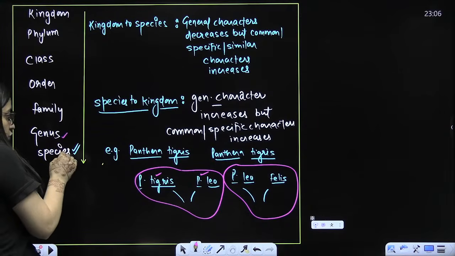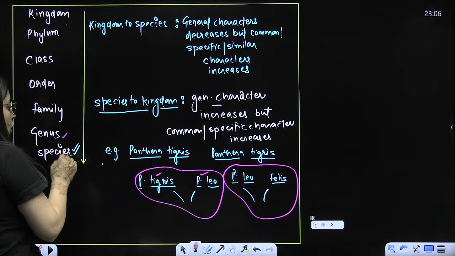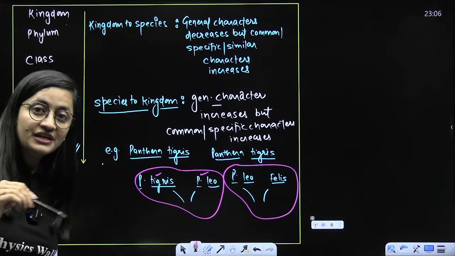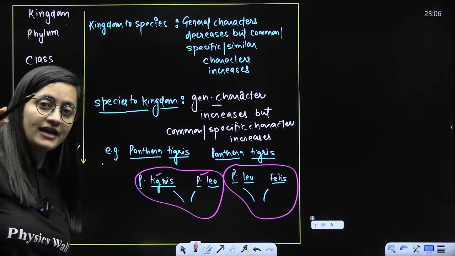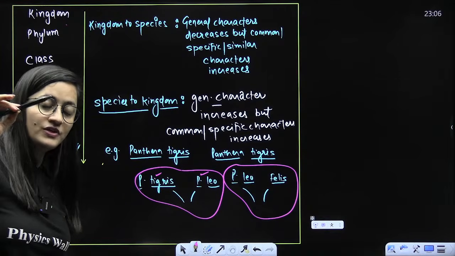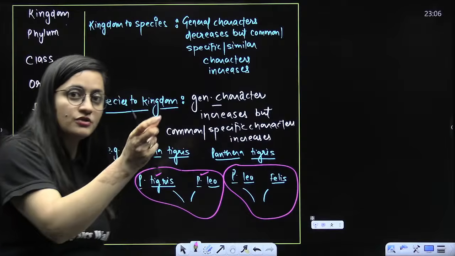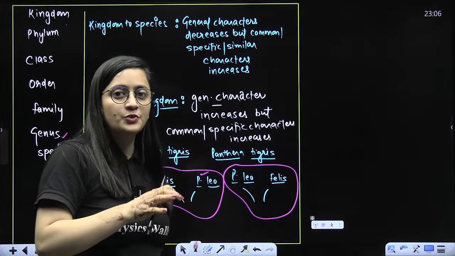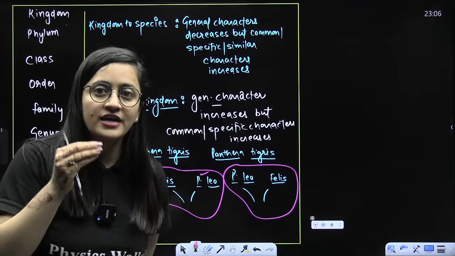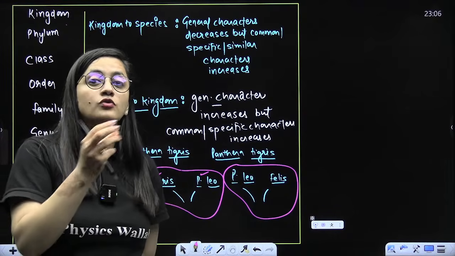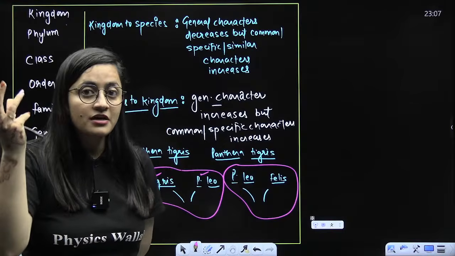So as you go from species to kingdom, your similarities will decrease. General characters will be more. You will see the general characters there, on the basis of which you have kept them in this particular kingdom, in this particular phylum, in this particular class. If I'm saying class Mammalia, I am talking about those organisms having mammary glands, having hair, like this.